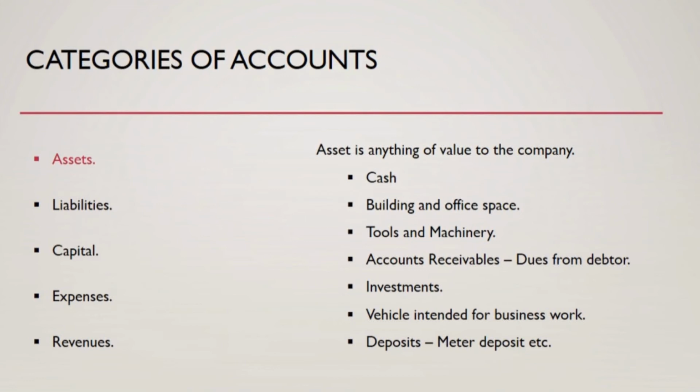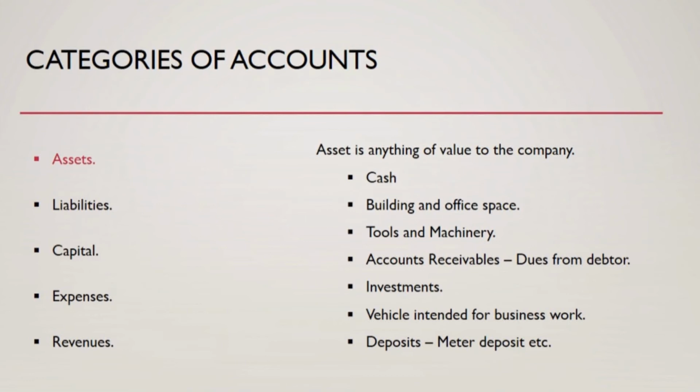So similarly, there could be any other items which add to the value of the company. So, properties like a building or office space are assets of an organization, and any belongings, like stock, machinery, furniture are assets to the business. And accounts receivable, amounts which are due from the customer, are assets to the business. Because we know that in future we are going to receive a particular sum of money. So, that value becomes an asset to the organization.